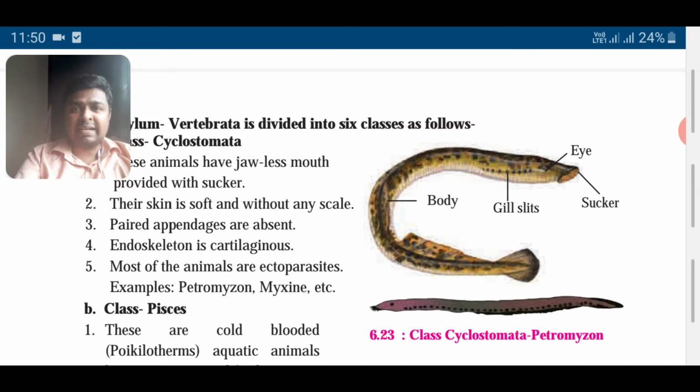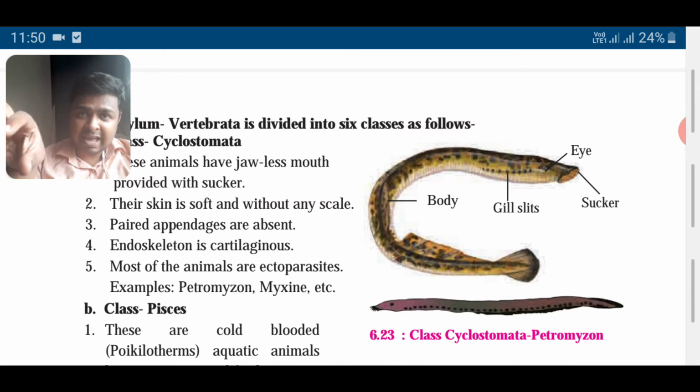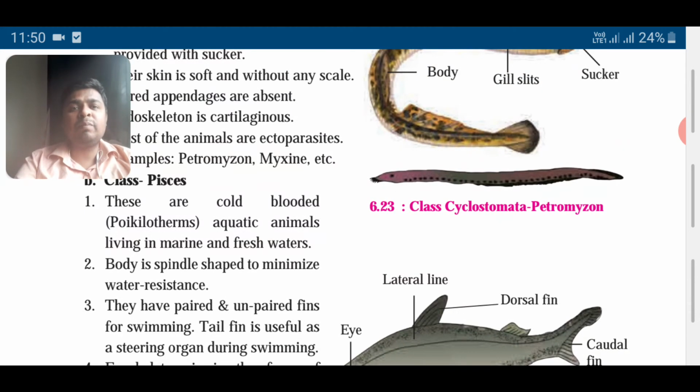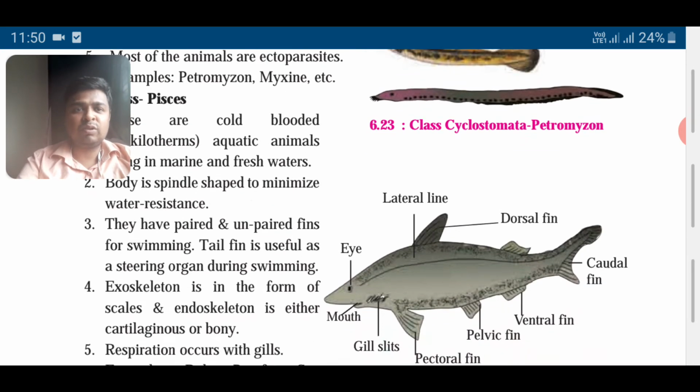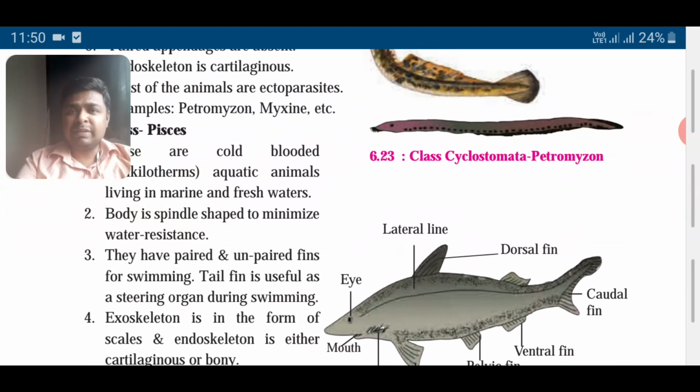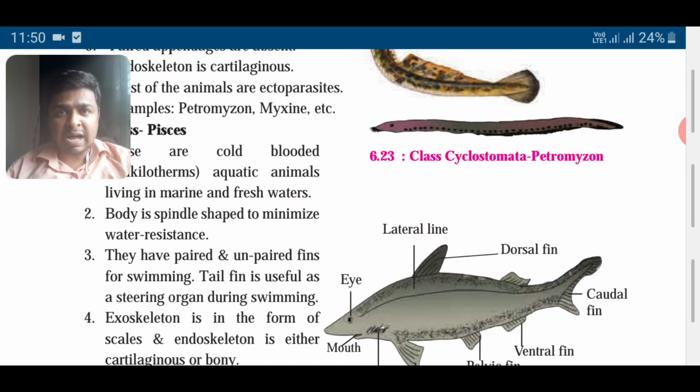Ectoparasite, ecto means outside the body. They are dependent on food from others, but they attach themselves outside the body. Then we have Pisces. These are cold-blooded aquatic animals living in marine and fresh water. Pisces means fish, very simple, and they are cold-blooded. Cold-blooded means if the temperature of the water goes down, their body temperature also goes down.